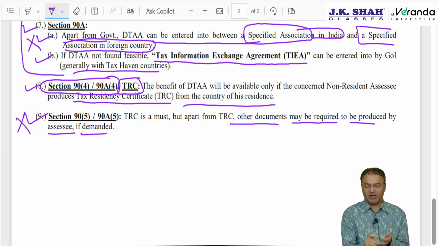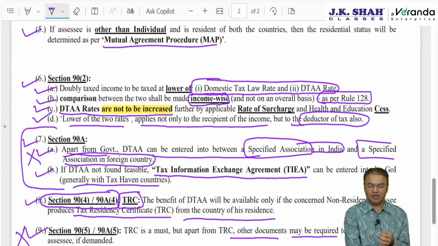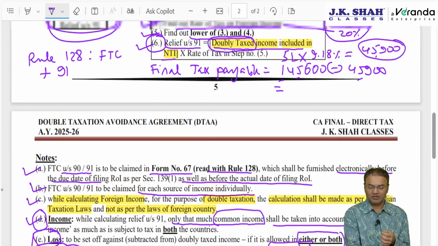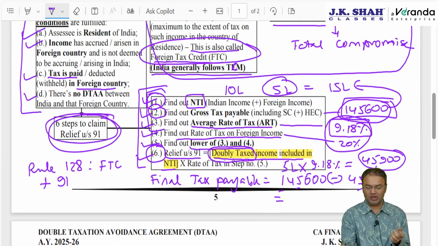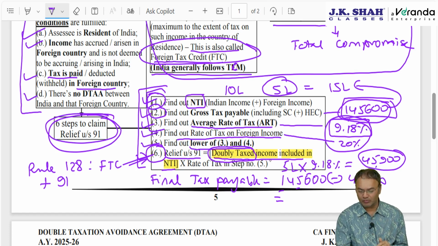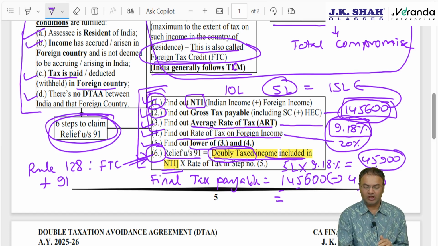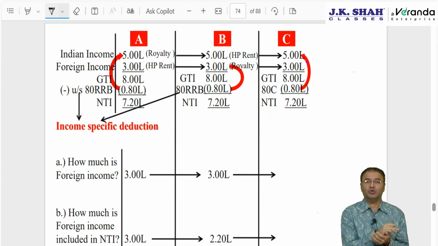One small point I would like to bring to your notice, which I generally teach in regular class with regards to DTAA credit or DTAA relief in case of unilateral. The last step, step number 6, is doubly taxed income, but it is not only doubly taxed income, it is doubly taxed income included in NTI. So what do you mean by included in NTI? Included in NTI. So come to this example.